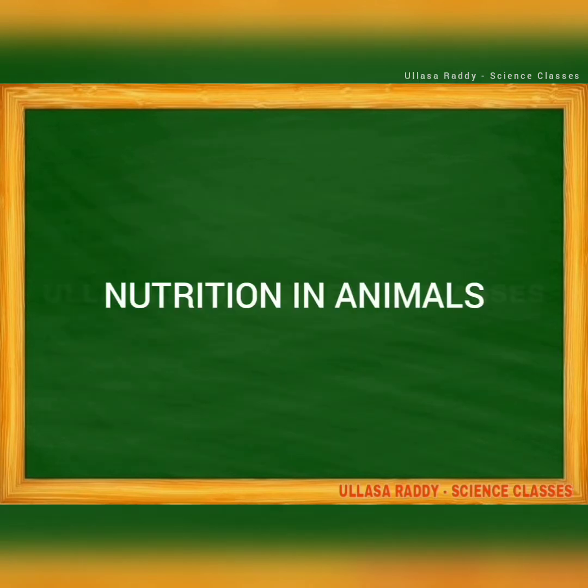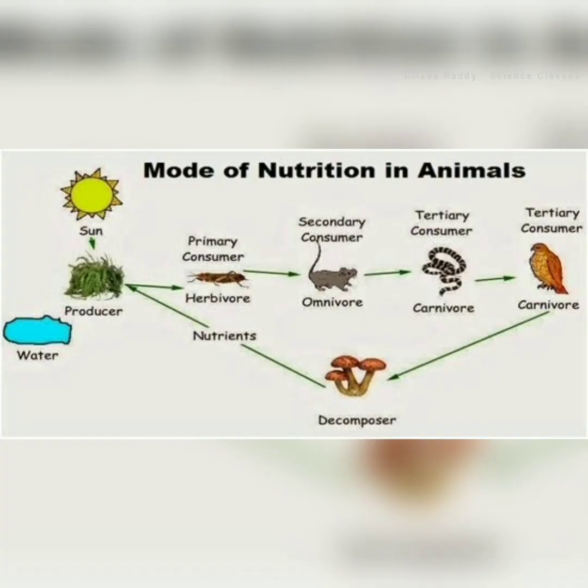Let us know about nutrition in animals. See this diagram of the mode of nutrition in animals. You already know about the food chain. The transfer of energy from one trophic level to another trophic level is called a food chain. In this diagram, the sun is the energy source, and the plants are the producers in this ecosystem.